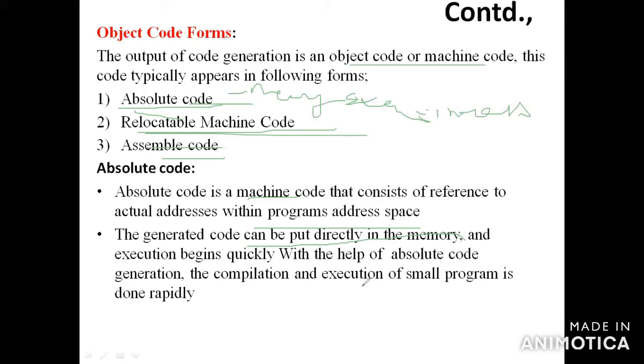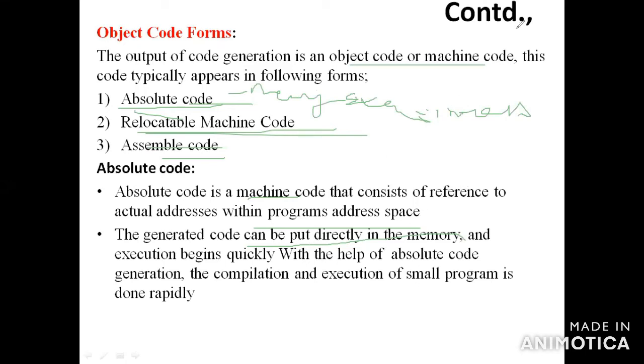The execution begins quickly, and the execution of small programs is also done rapidly. So in absolute code, this generated code can be directly placed into the memory.